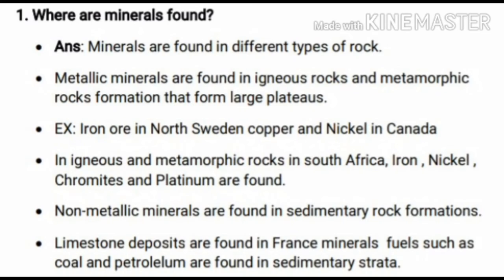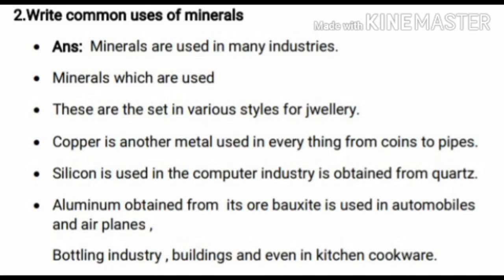Next question is: write common uses of minerals. First, minerals are mainly used in many industries. They are used to make various styles of jewelry. Then copper is another metal used in everything from coins to pipes. Then silicon.